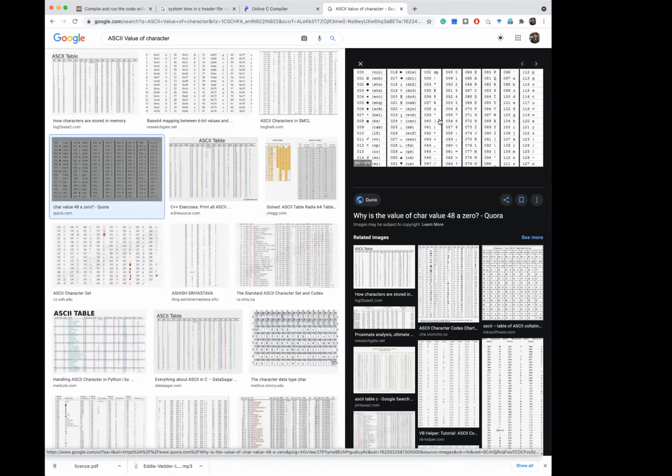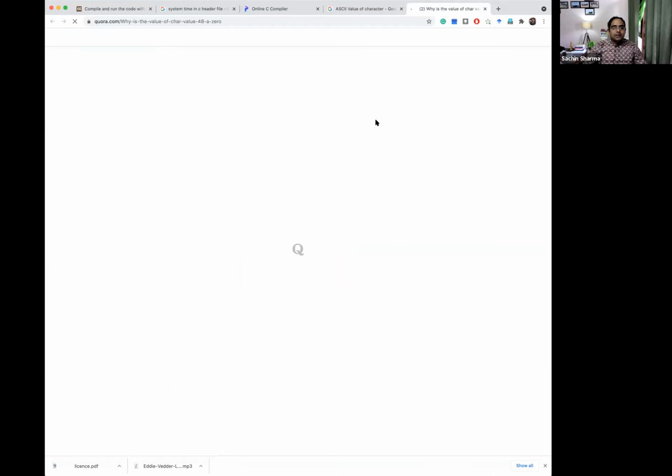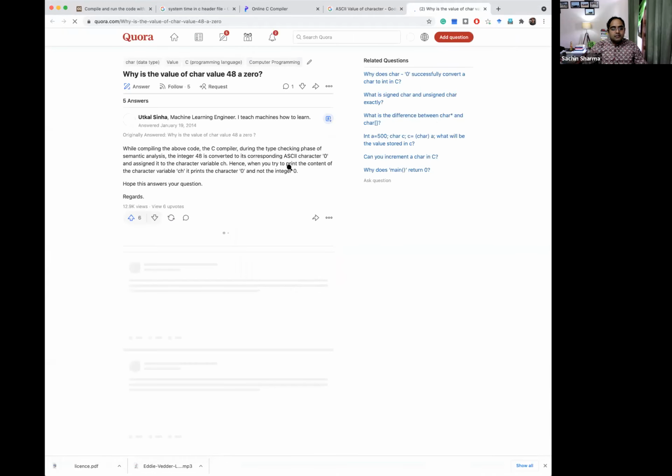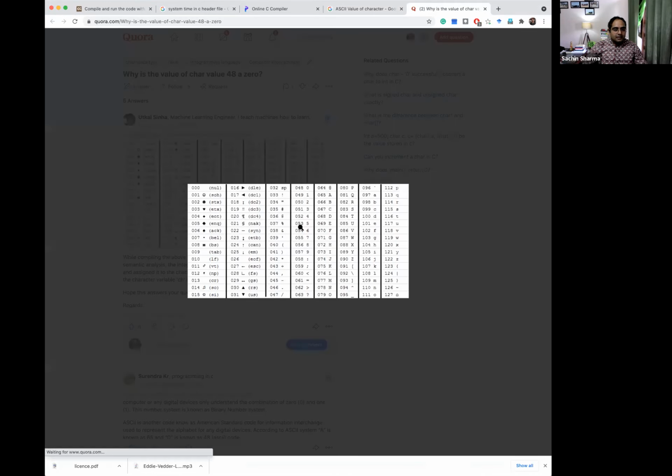Yes. So this is the chart of ASCII values, which you can see here, and in which you can see that A value is 65, B value is 66, capital C value is 67. And if you go to the small a, then its value is 97.